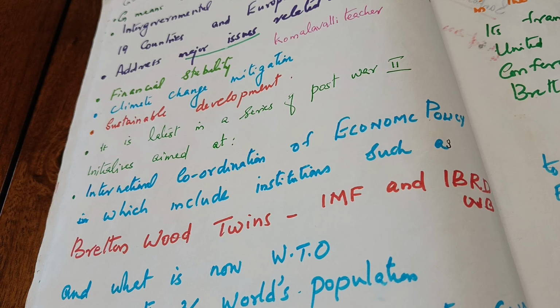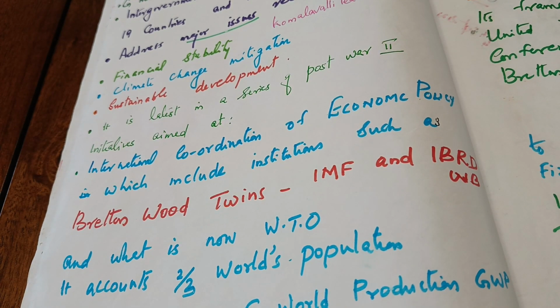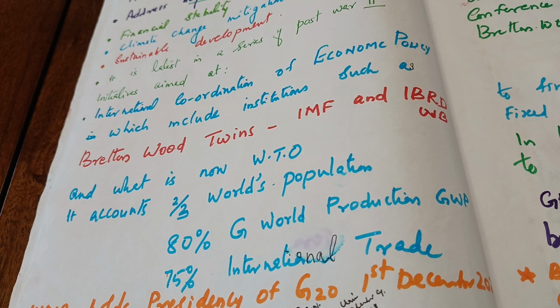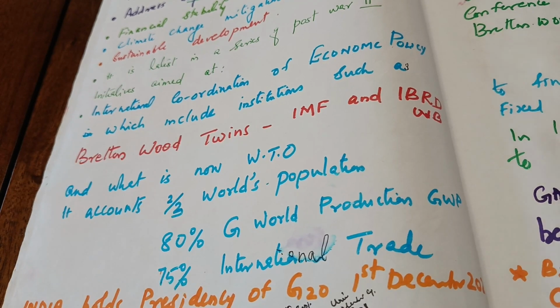In the Bretton Woods twins, IMF and IBRD were convened, and later the WTO, and about 2/3 of world population comprises the WTO, and 80% of gross world production and 75% of international trade. This is part of the interdisciplinary project I have done.